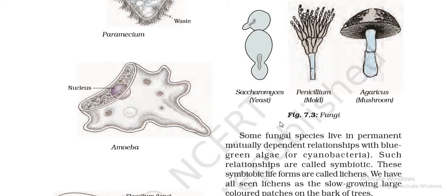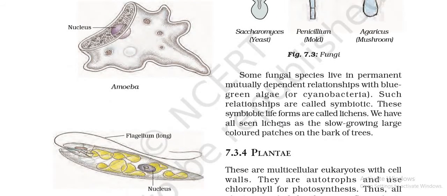Now children, you have to remember that some of the fungal species actually live in association with algal species, and they form a symbiotic relationship with them, which is called lichens, right? Now what is lichen formation, what is symbiosis? Symbiosis is actually a mutual relationship between two organisms in which both of them get benefited from each other. So lichen is a relationship between fungus and algae.